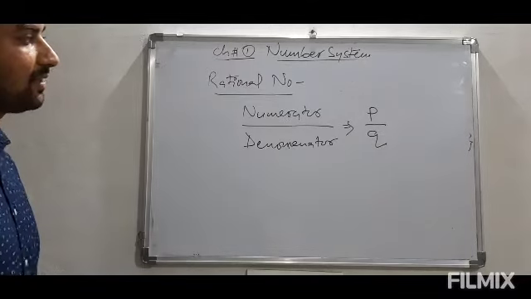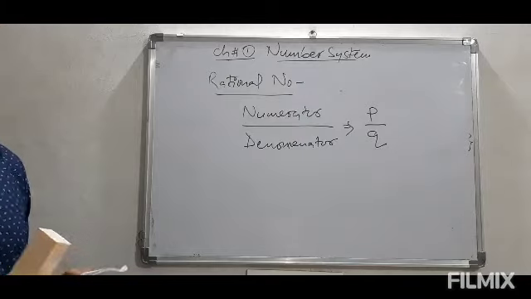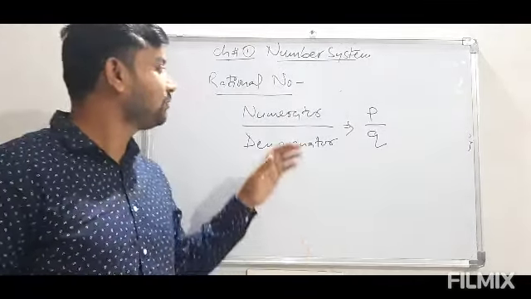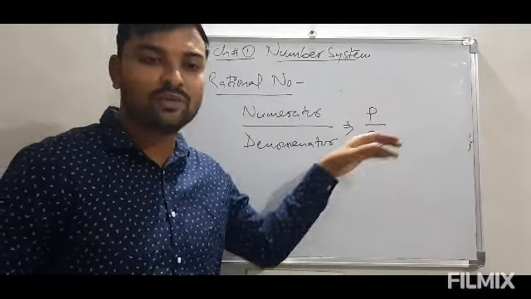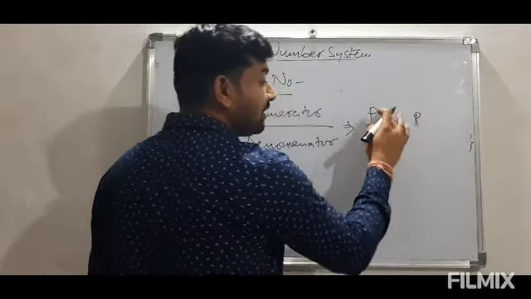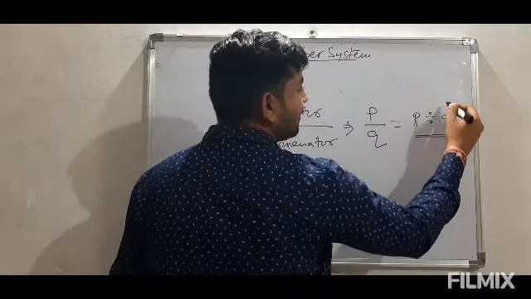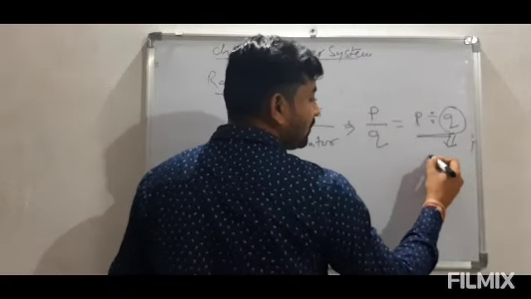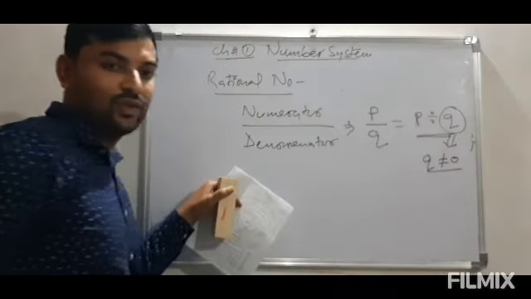So the rational numbers are the numbers which we can represent in the form of numerator upon denominator, or in the form of p by q. Now clearly, in a fraction also, if we write p by q, it means p divided by q, and in division the divisor is q, and this value we cannot keep 0. So here we have to put one condition, that q is not equal to 0.